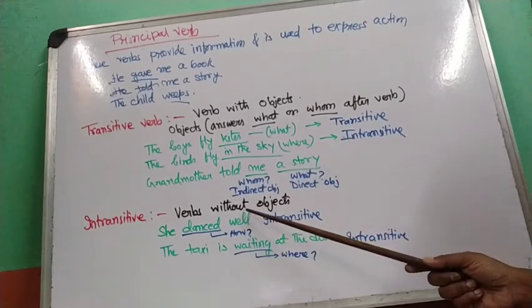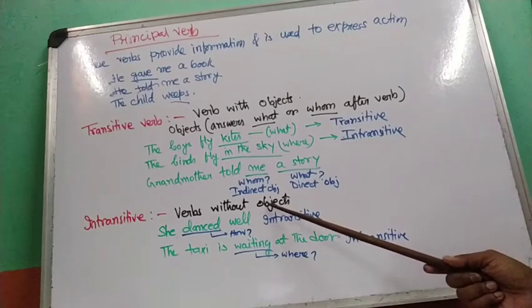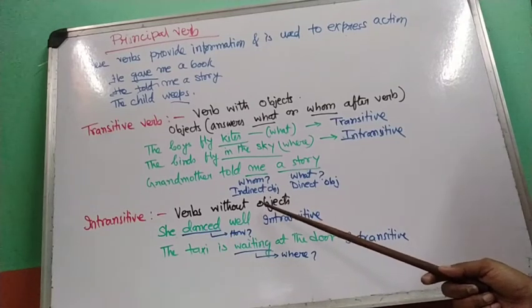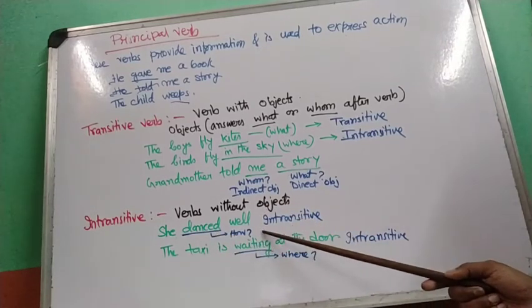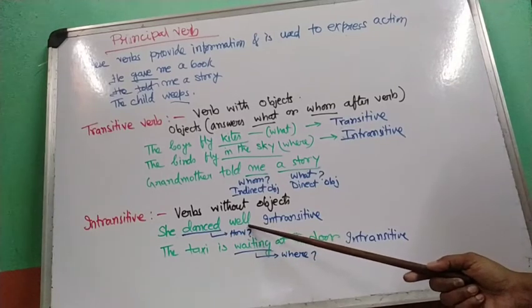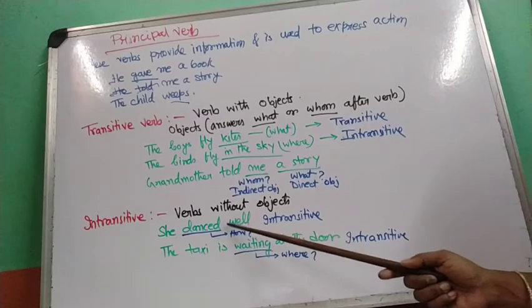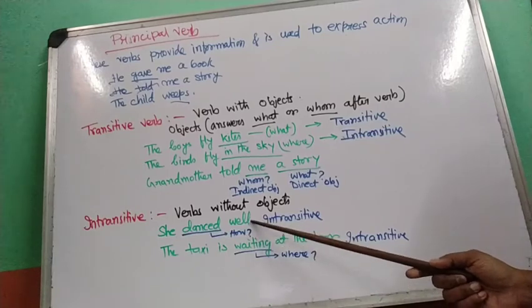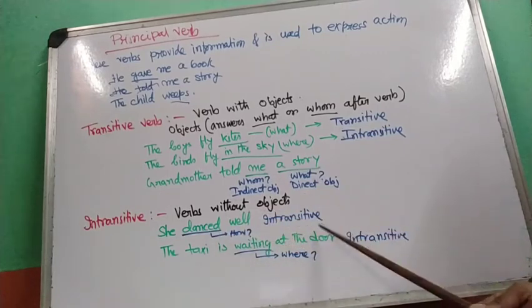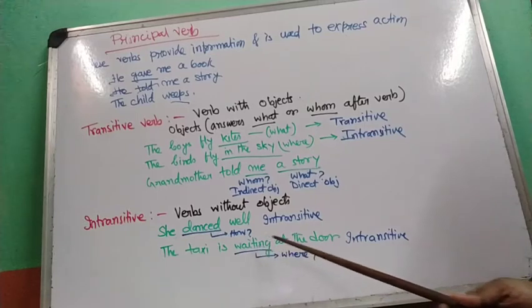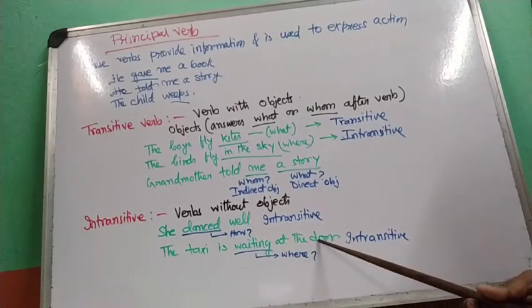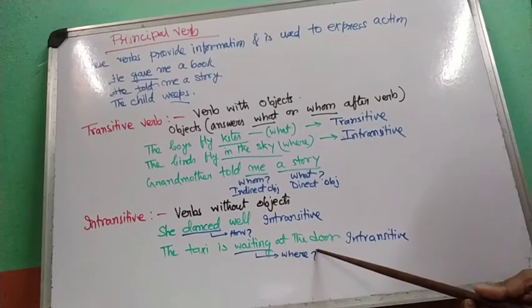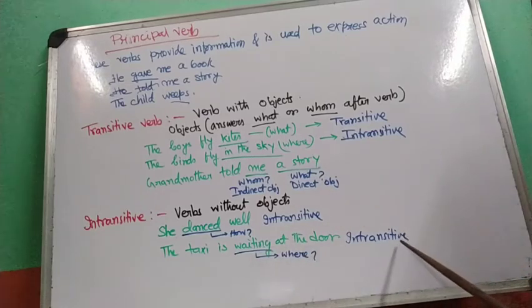Now intransitive verbs are without object. There may be words used after the verb, but they would definitely not answer the question what or whom. Like if I say she danced well. Now there is a word well here, but it does not tell us about what or whom asked after danced. Danced how? Well. So in this case, danced is an intransitive verb. The taxi is waiting at the door. Waiting where? At the door. It is not answering the question what or whom. So here also waiting is an intransitive verb.